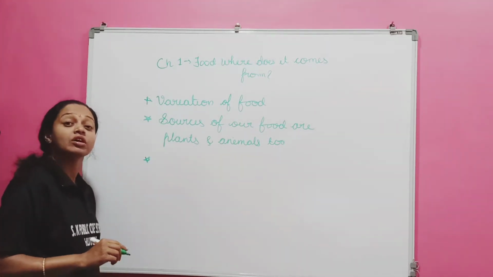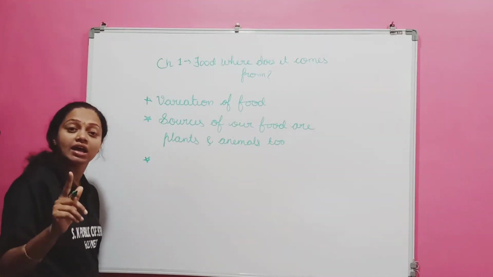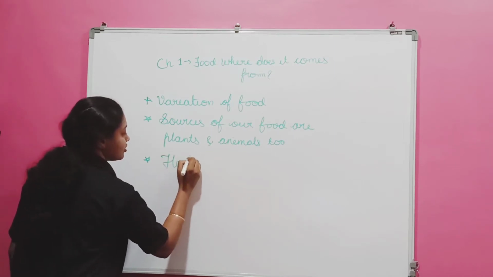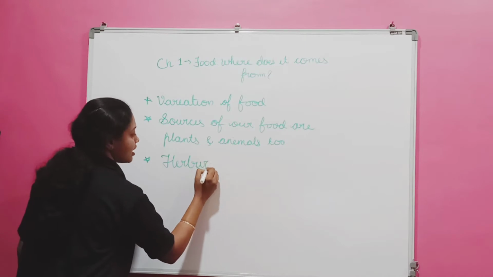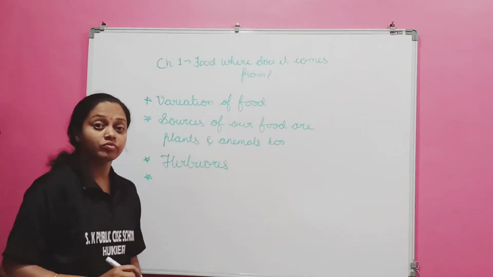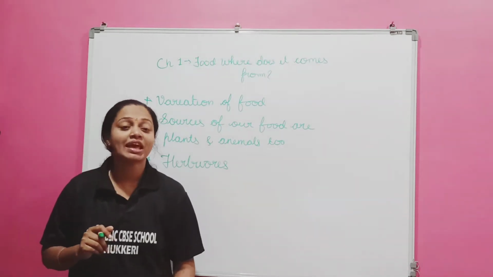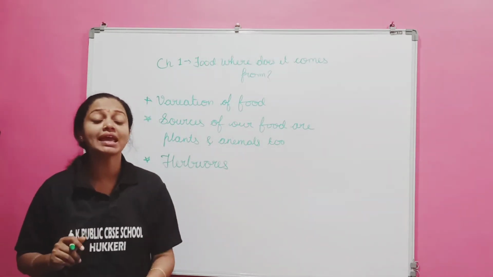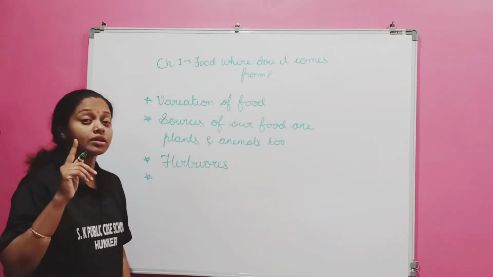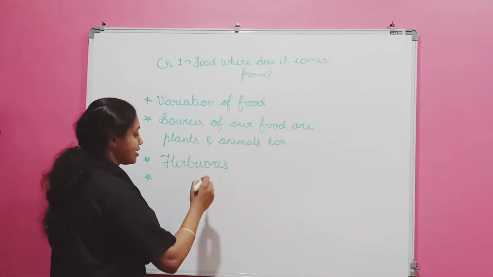Yes, of course. Those are called as herbivores. We studied about herbivores. Now, one more we have studied. Animals which eat only animals are called as what? Here, you should not forget to write the example.